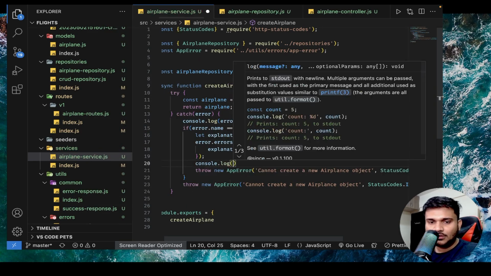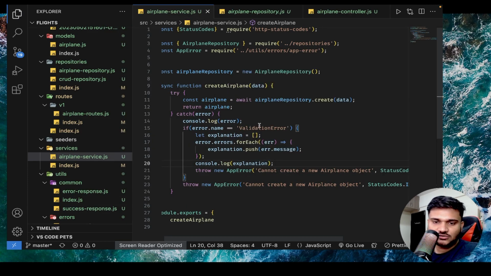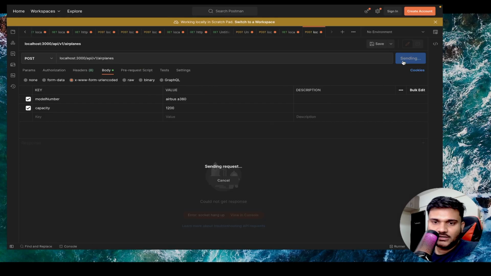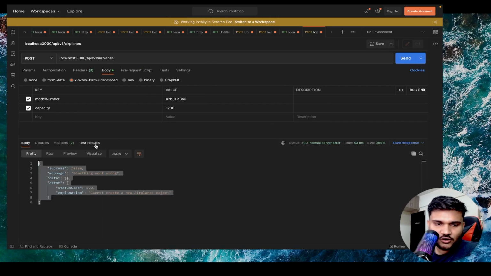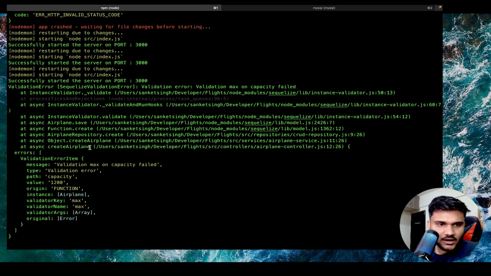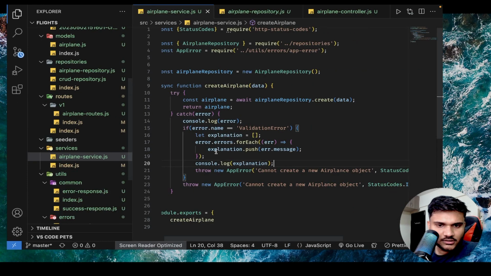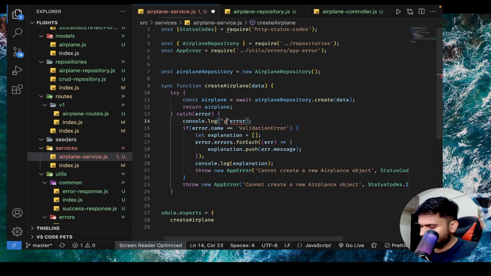Let me print the explanation. Console.log explanation. Let's see what comes up. Let's send it. We're not printing it, let's see why.